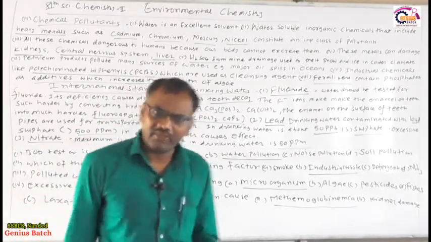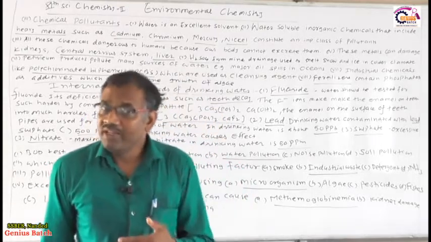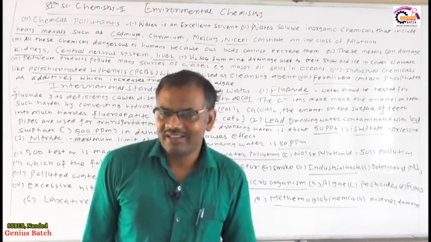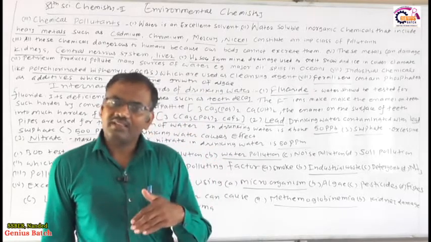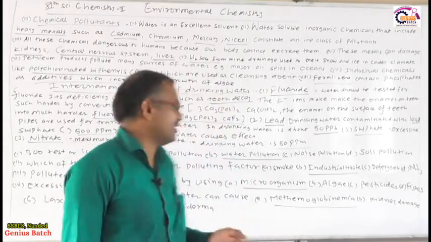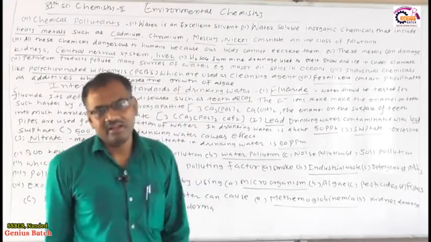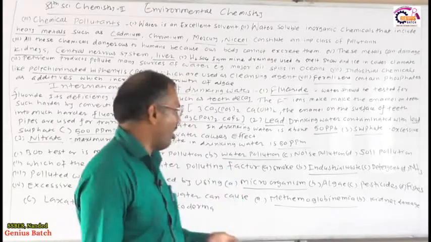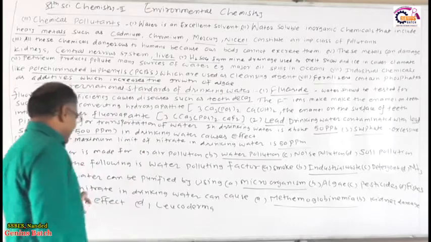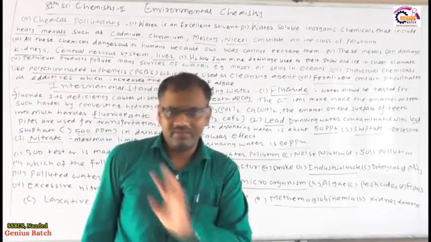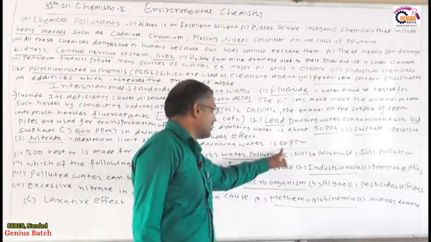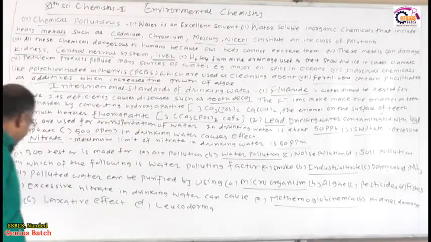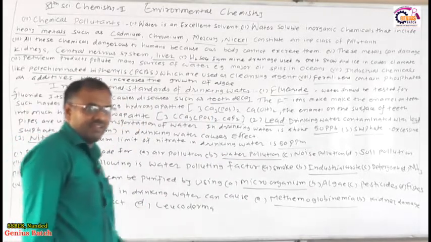What does methemoglobinemia mean? In our body, red blood cells are there. If the red blood cells increase in our body, that is called methemoglobinemia. This disease is caused due to the high percentage of nitrate in the drinking water. Therefore a limit is given: nitrate in the water must not be more than 50 parts per million. Okay, so these are the MCQs which may be asked in the exams.